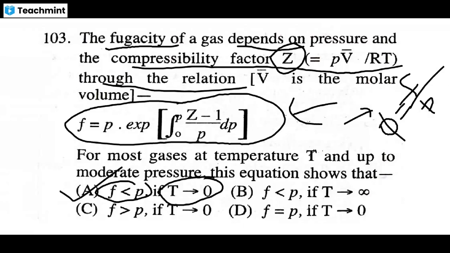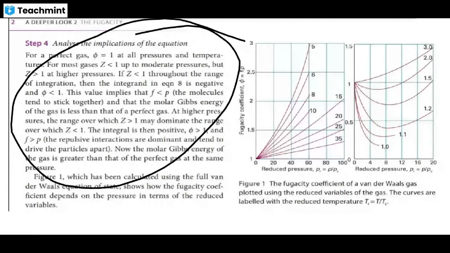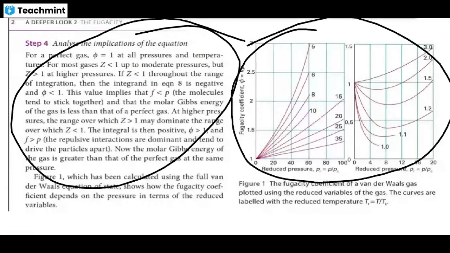The others are not. When the temperature becomes infinite, the fugacity is greater than the pressure, because when you supply infinite temperature, meaning we give more energy, the molecules vibrate faster and repel each other, and the pressure is more than the ideal gas pressure. I already told you to read this very slowly and try to understand it.